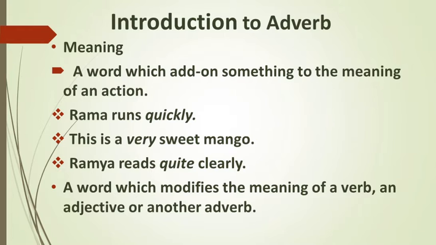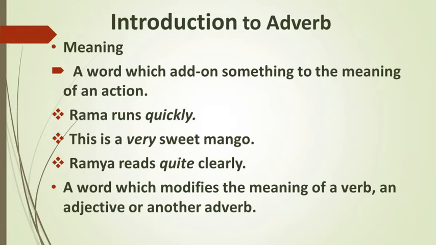Meaning of an adverb: a word which adds something to the meaning of an action. It means an adverb is a word that modifies the meaning of an action by expressing something in addition to it. Let us understand through examples. Rama runs quickly. This is a very sweet mango.